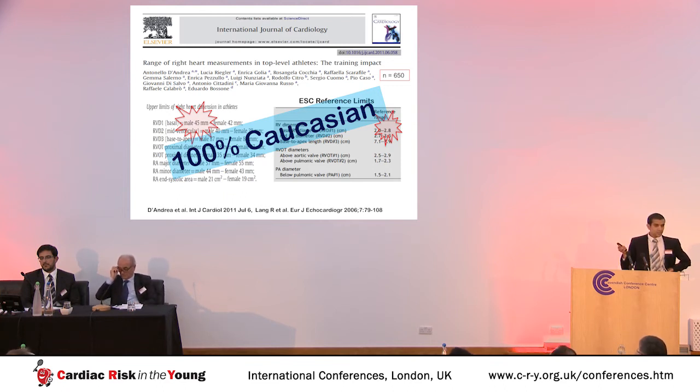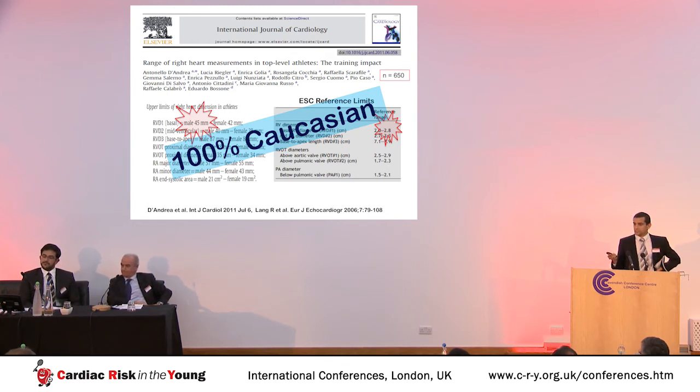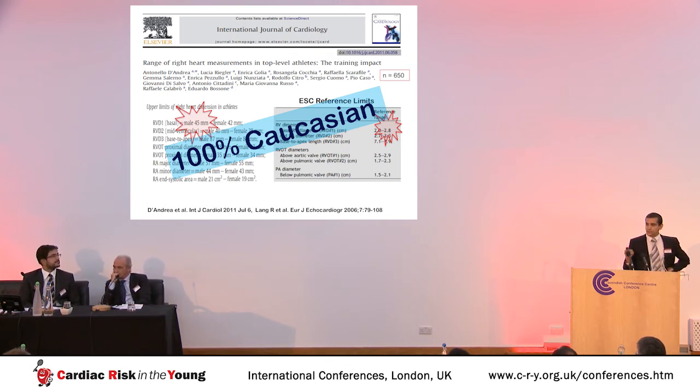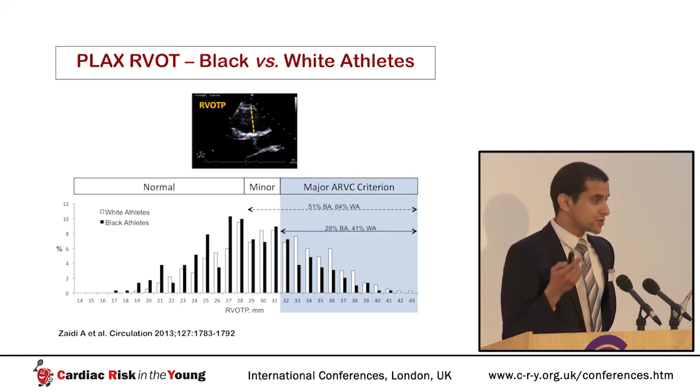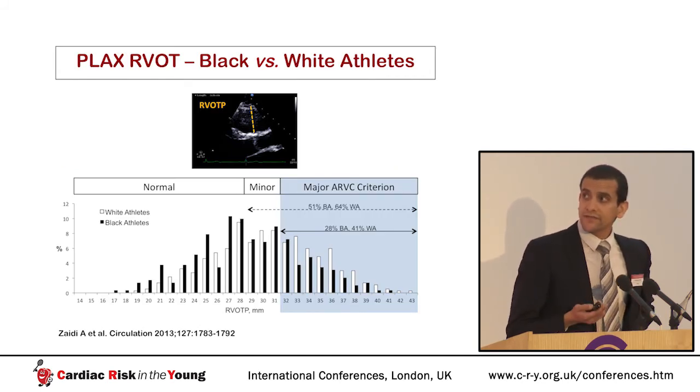Now, this was an important study, but it was limited by being restricted entirely to Caucasian athletes. Now, we've already seen that black athletes get more bizarre ECGs than white athletes. They get thicker left ventricular walls than white athletes. They get more hypertrabeculation than white athletes. So the question that naturally arose is, do black athletes get more right ventricular remodeling than white athletes? This led us to perform the following study of physiological right ventricular adaptation in elite black athletes. We assessed 675 elite athletes, 300 of whom were black, and these are some of our findings.